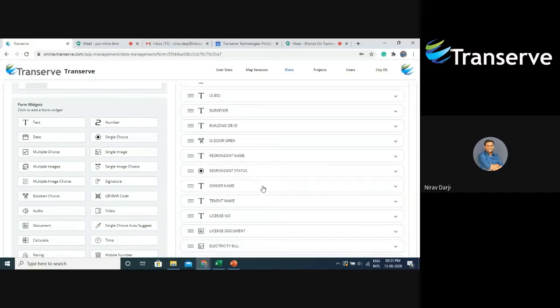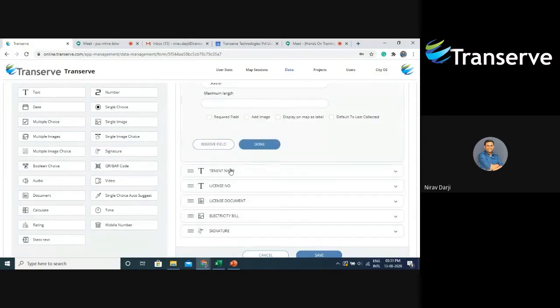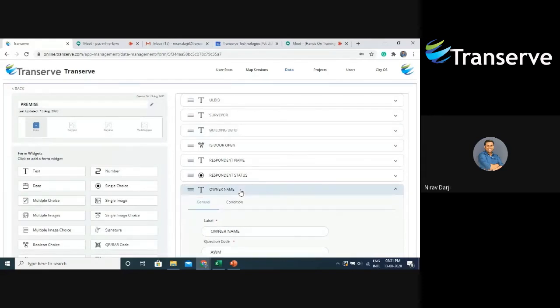Now that I have added 2 options for the respondent status, I want to capture the owner's name and the tenant name depending upon the status. So I've created 2 text widgets and given them the names owner name and tenant name. First we'll see the owner name.